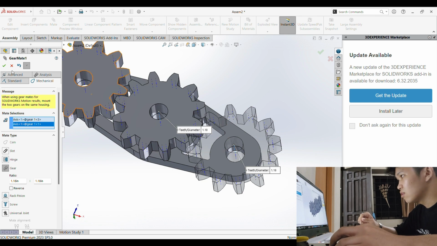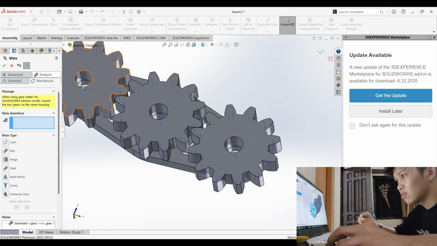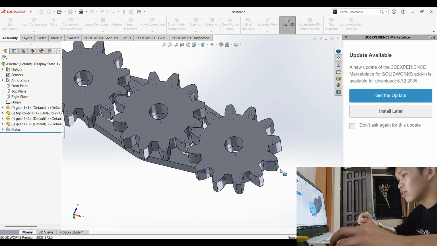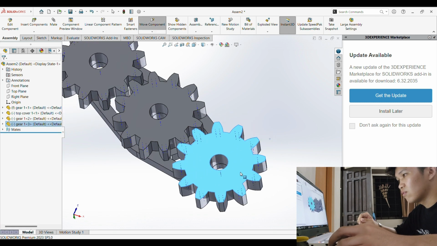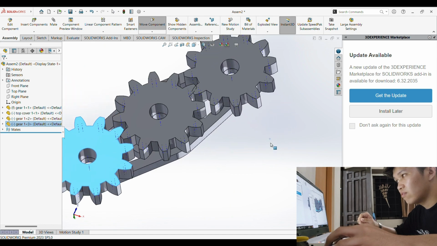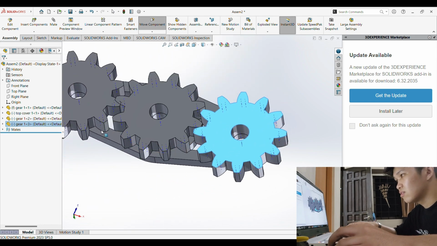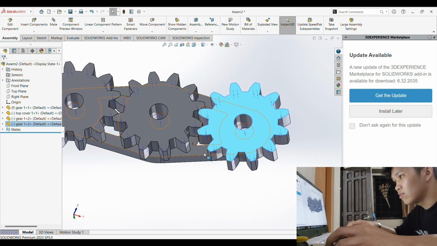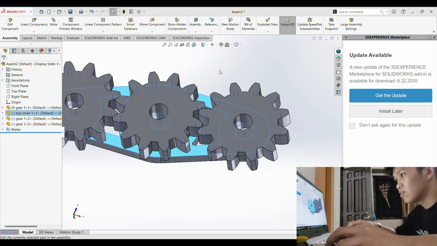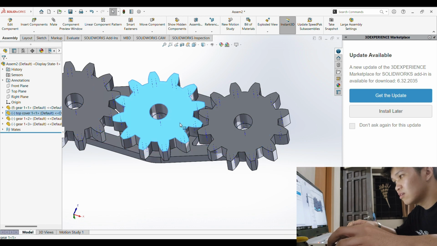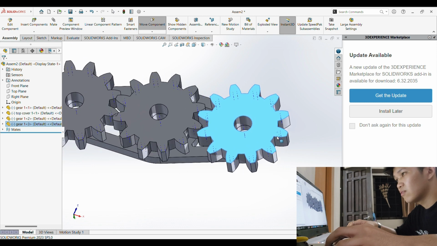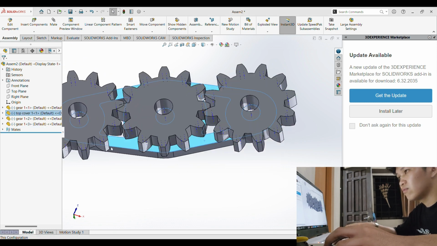So now that we mated it, it should move together. Let us check. There, it's moving together. It's for all of you to see. Then this should be float. There, it's moving together. We're gonna hide this. We're gonna fix this, and it should be float for it to move together. There we go. It's moving now.